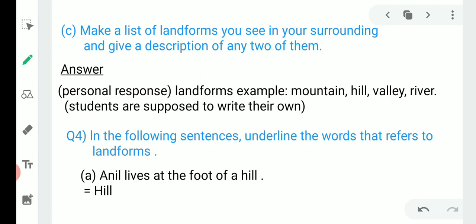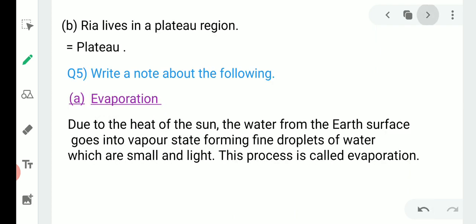Here hill is the part of lithosphere, or it is one of the landforms. Second sentence is, Ria lives in a plateau region. Here plateau is the part of lithosphere, or it is the landform.